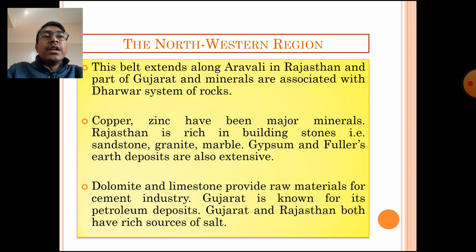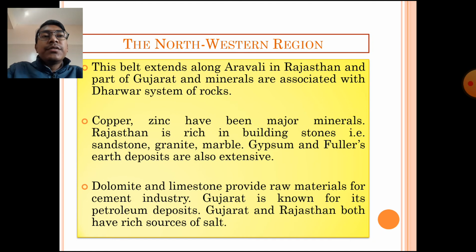The next one, the northwestern region. This northwestern region covers the northwestern part of our country, and this belt extends along the Aravali in Rajasthan and parts of Gujarat, and minerals are associated with the Dharwad system of rocks. So minerals can be found in the Aravali hills of Rajasthan, some parts of Gujarat and so on, where the rocks belong to the Dharwad system.